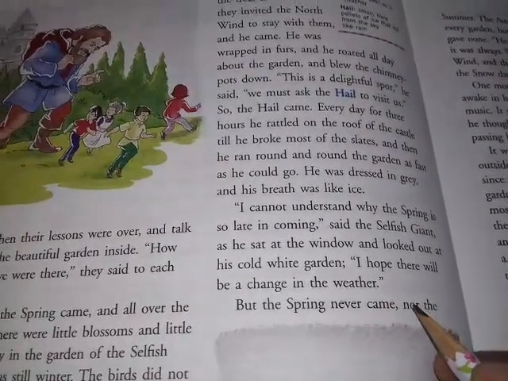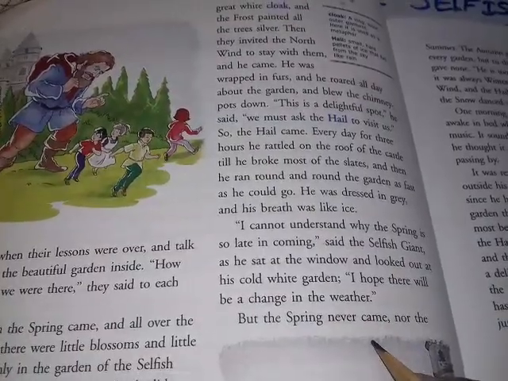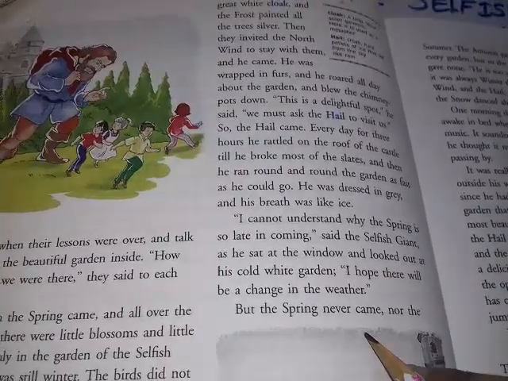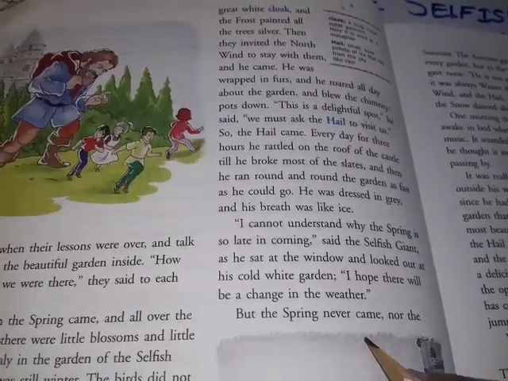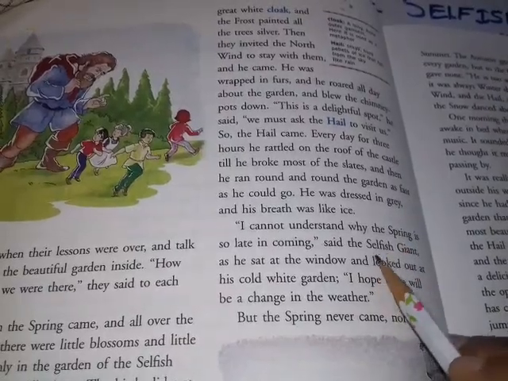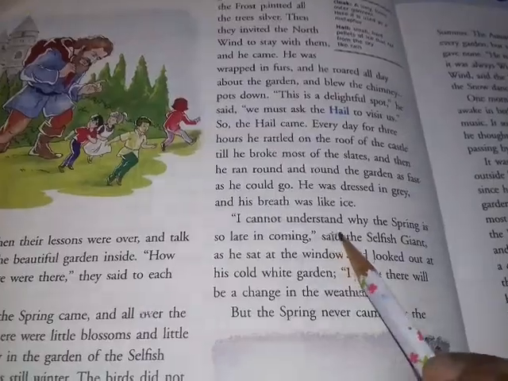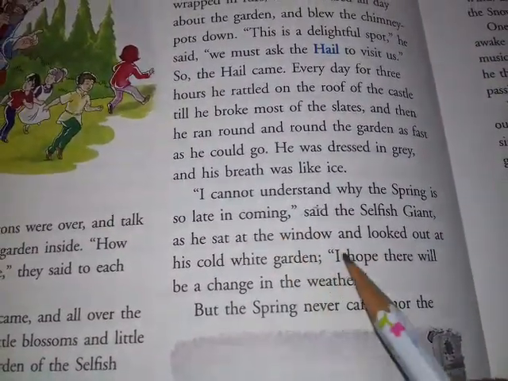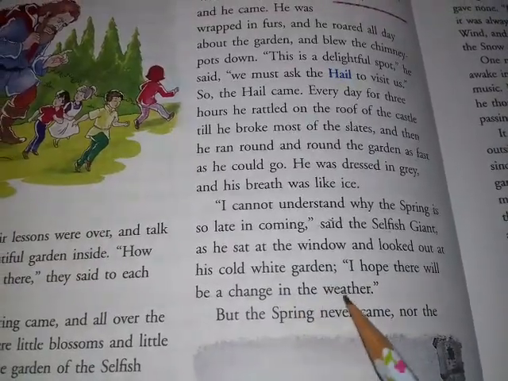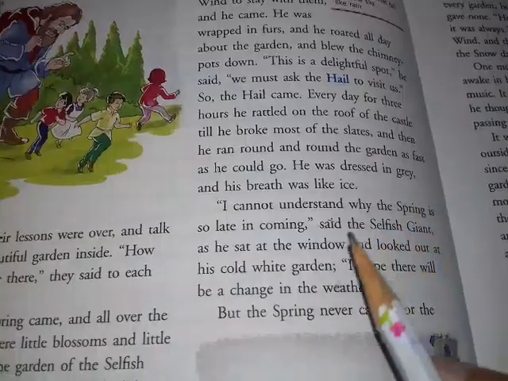The giant was very surprised that in other parts of that area spring was already there, but in the giant's garden there was no spring. It was still snowy, it was still freezing. So the giant was very much surprised, and in disappointment he was saying that he cannot understand why the spring is so late in coming. And he said that he hoped he will see this change in the weather. This line is being spoken by the selfish giant.